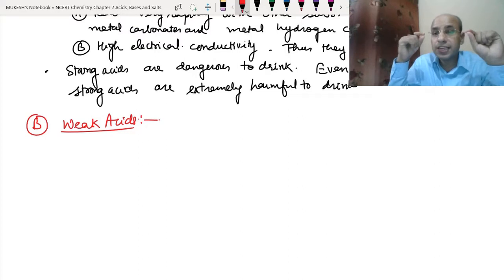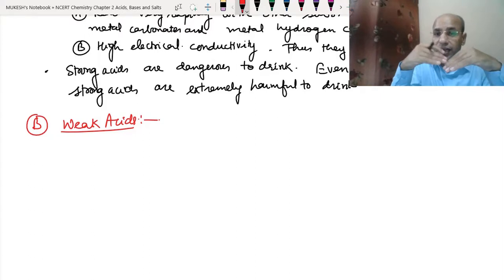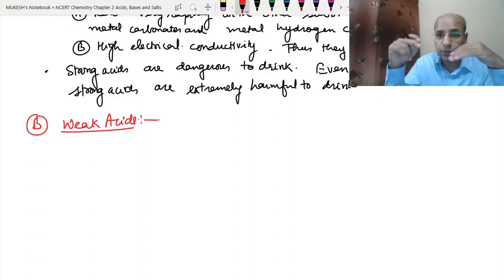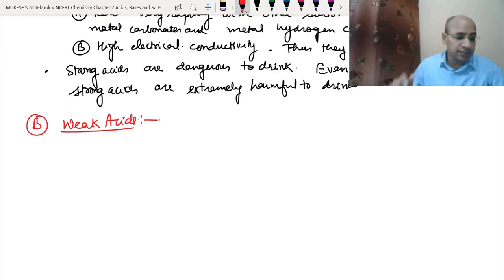They are weak electrolytes because of the small number of hydrogen ions. It means they conduct electricity but not as well as the strong acids. So they are weak electrolytes. Their dissociation is shown by the double-sided arrow. Double-sided arrow means partial dissociation is taking place. Okay, so now let's write it.